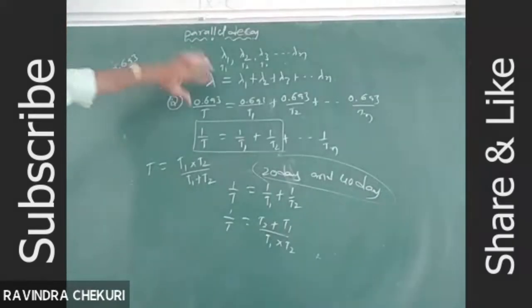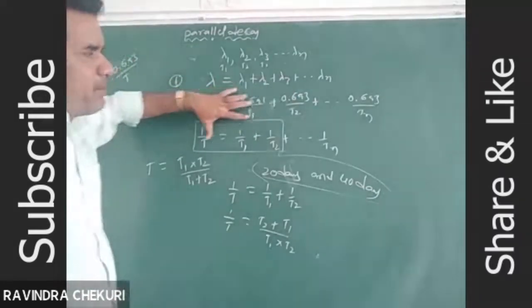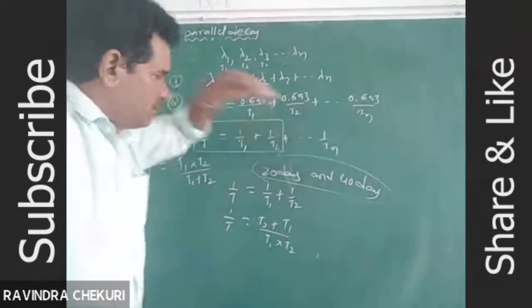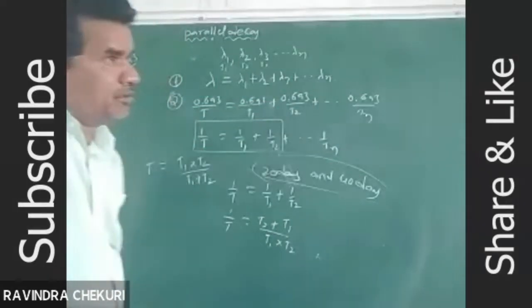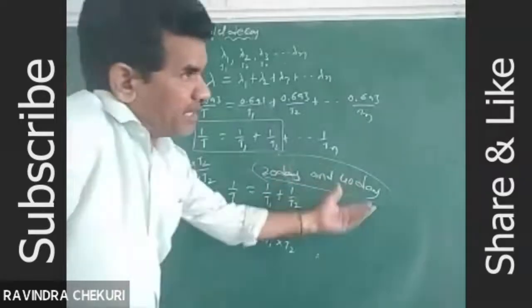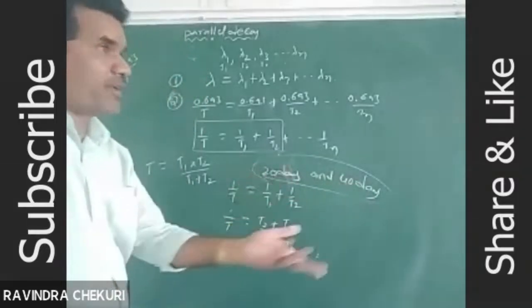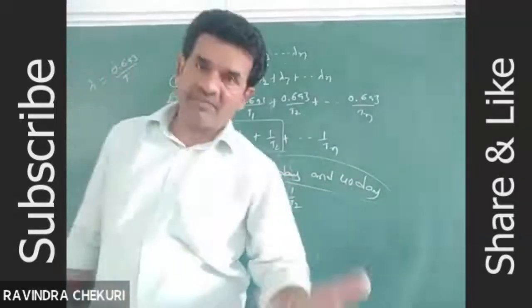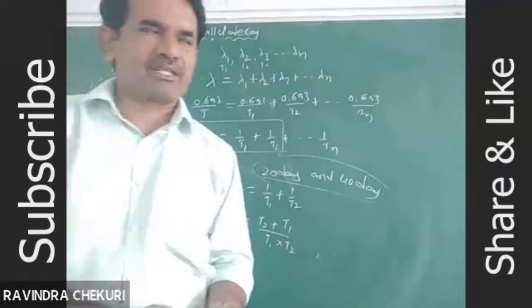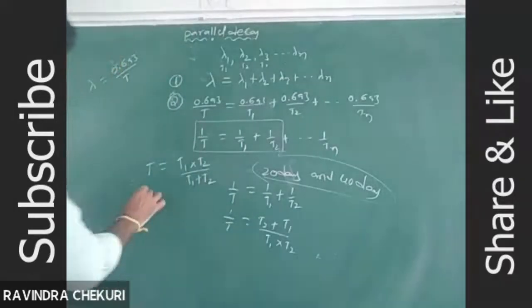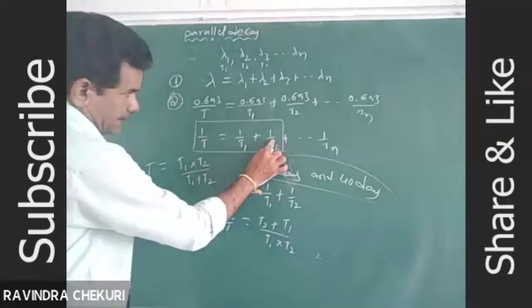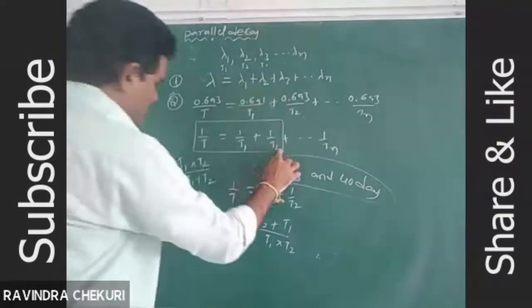If you don't know, for example, since we didn't discuss this type of problems, students are guessing between two different options. What is the mean value, or what is the effective value of the decay constant? Generally, we define average value or mean value, effective value, by taking the average. But that is not the average. This is the concept of parallel decay, based on the parallel decay constants.